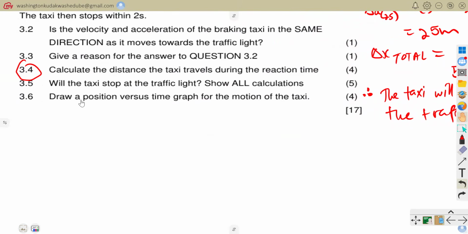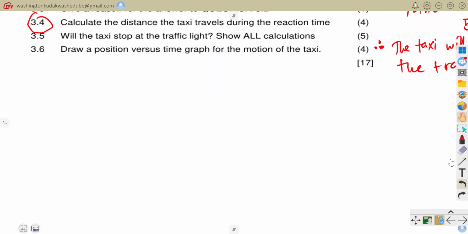3.6 is saying draw a position versus time graph for the motion of the taxi. Draw a position versus time graph for the motion of the taxi. So for the motion of the taxi, you were just supposed to draw a graph that will look like this.